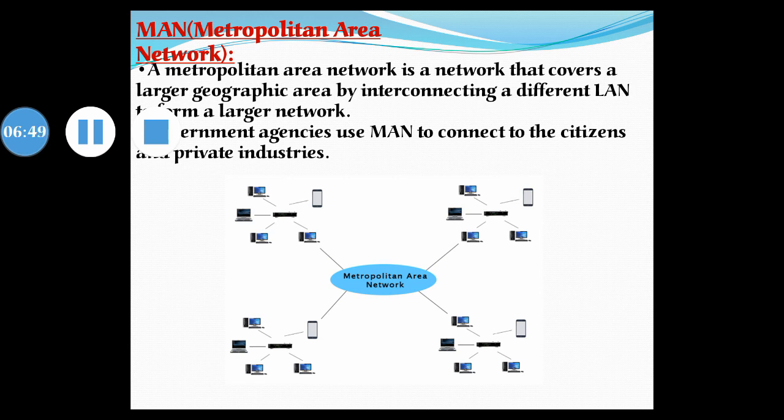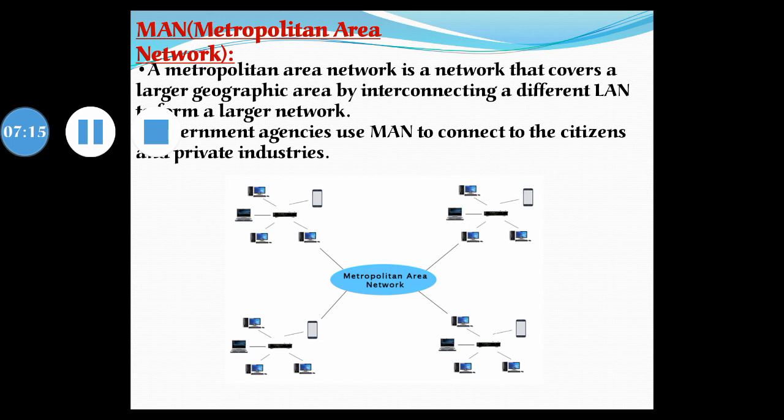MAN is designed for customers who need high speed connectivity. Speeds of MAN range in terms of Mbps. It's hard to design and maintain a metropolitan area network. The fault tolerance of a MAN is less and also there is more congestion in the network.